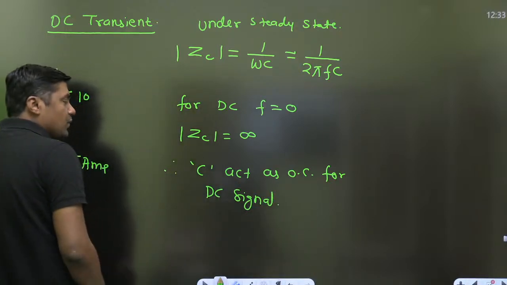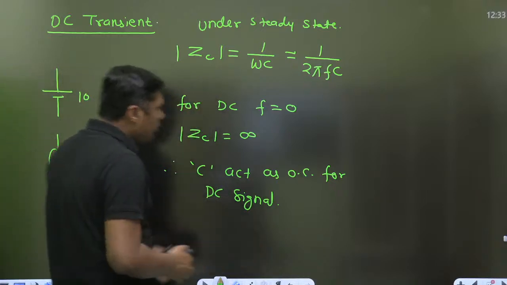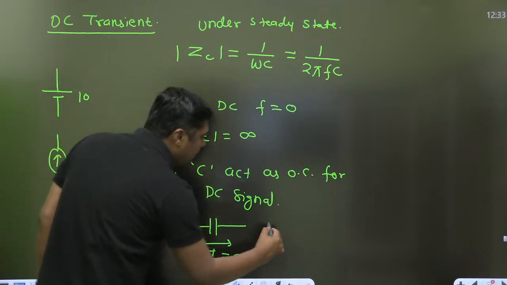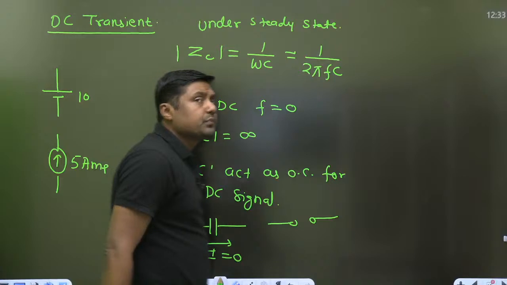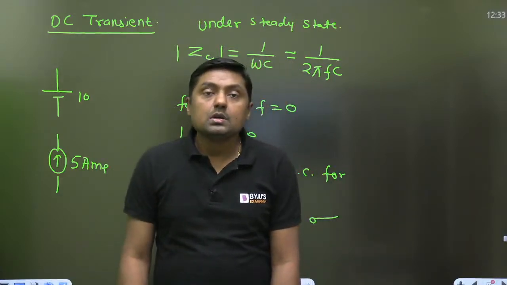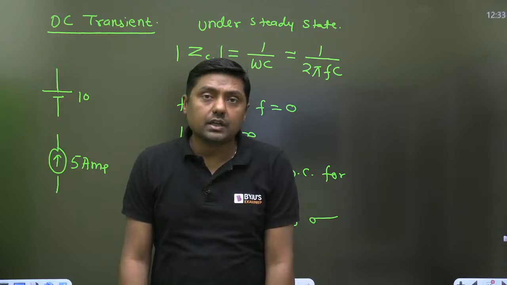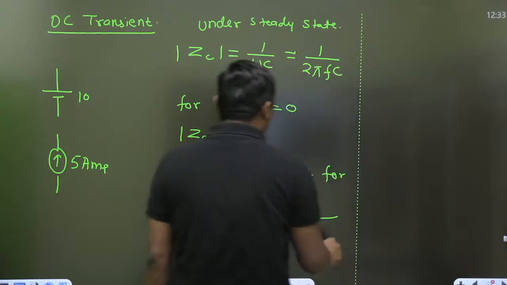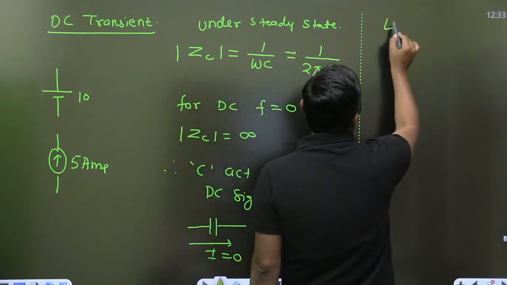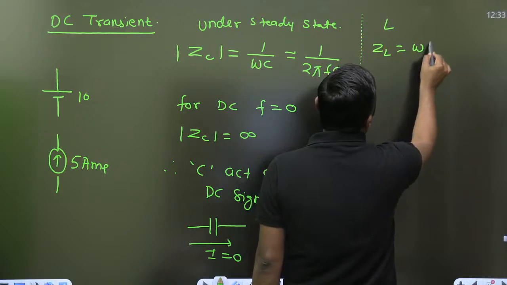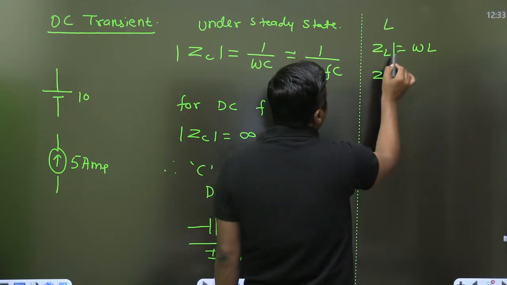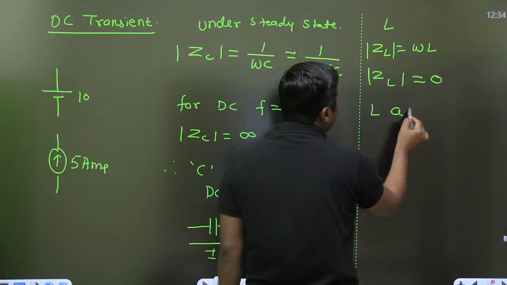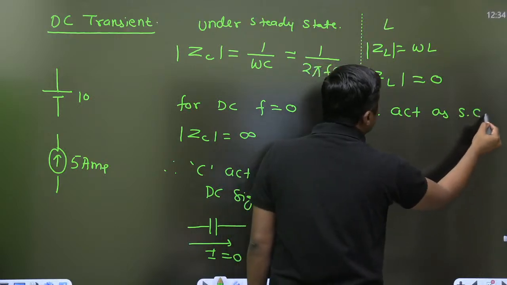Right, under steady state, when we open circuit, what is the current through the capacitor? 0. Effectively open circuit means the current will be 0 through the capacitor. Similarly, when we are talking about the inductor, ZL is given by omega L, and for DC, this omega is 0, so that is 0. Inductor acts as short circuit for DC